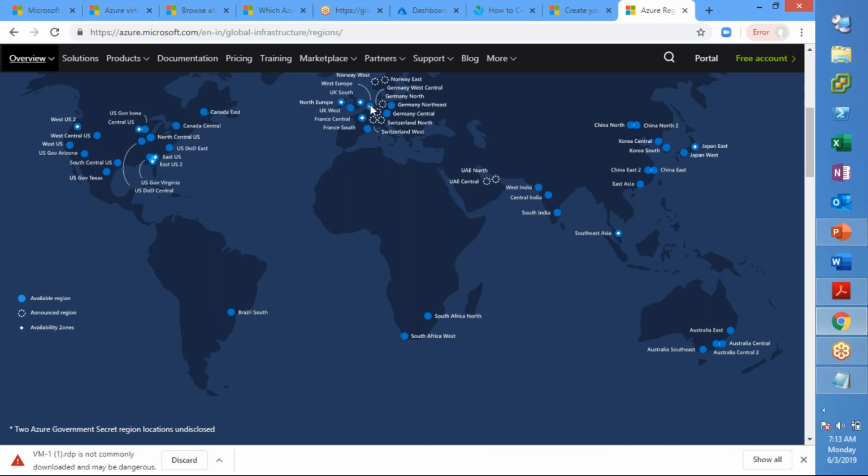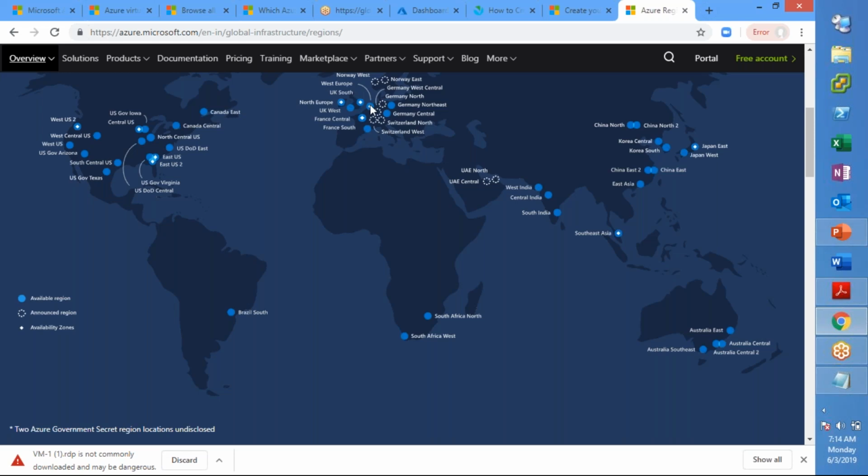We'll see when we provision our VMs how they will be useful. But for our understanding, we should know that regions and availability zones are required for us to move forward. When we talk about high availability in detail, there is something called a virtual machine scale set, availability zones, and availability sets, which help us with high availability when we go with disaster recovery or redundancy needed for our solution.